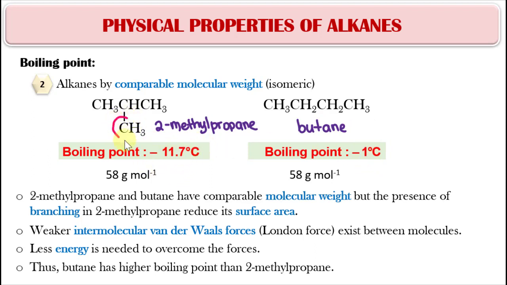This is because the presence of a branch in 2-methyl propane makes the surface area smaller. So less van der Waals forces can be formed between 2-methyl propane molecules. So weaker intermolecular van der Waals forces exist between the molecules, and less energy is needed to overcome the forces. That's why butane has a higher boiling point than 2-methyl propane.